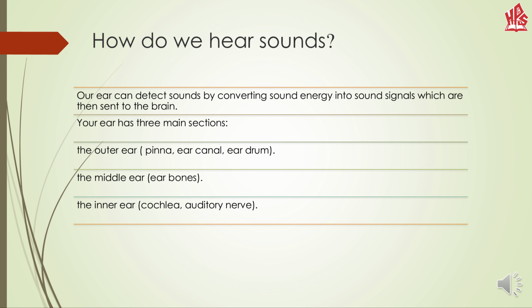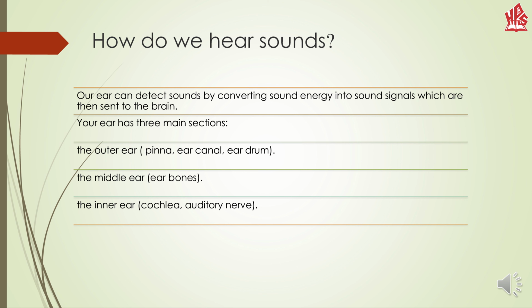How do we hear sound? We can hear sound through our ears. Our ear can detect sounds by converting sound energy into sound signals, which are then sent to the brain. And then our brain recognizes what is going on around us.